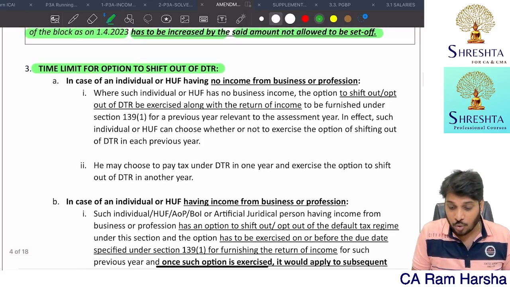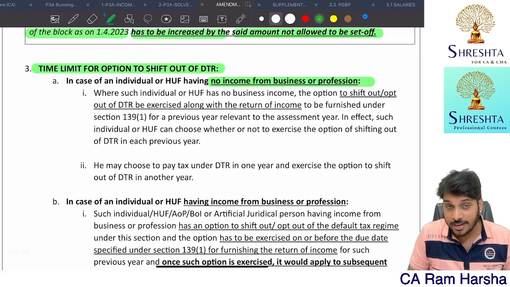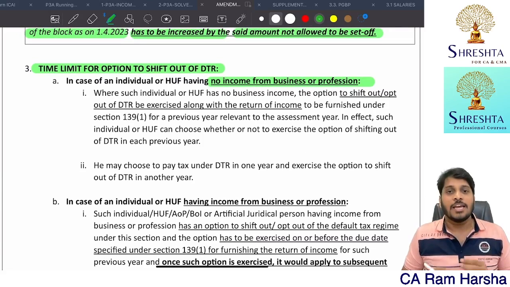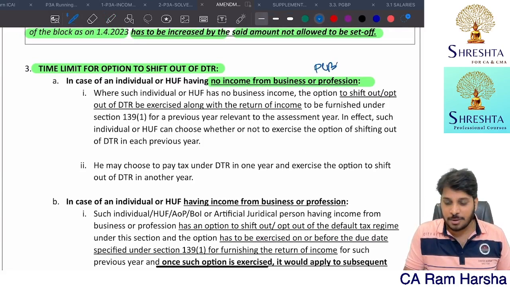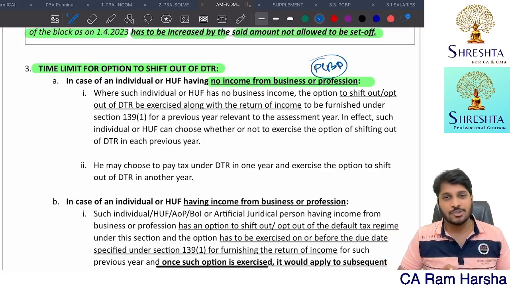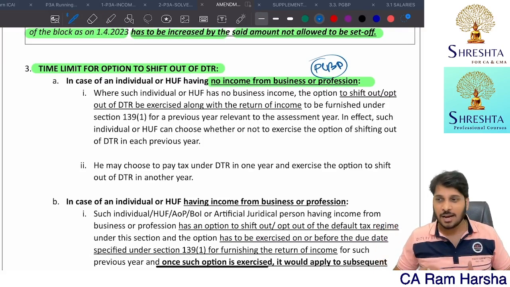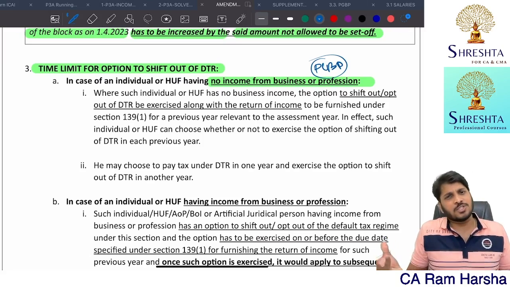That option is there only for an individual or HUF who do not have business income. If an individual or HUF does not have PGBP head of income, happily he can choose every year. One year I'll go with the DTR, one year I'll go with the optional tax regime, whichever is beneficial for me.